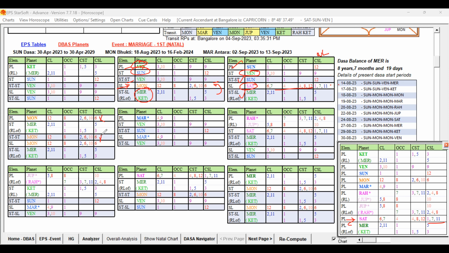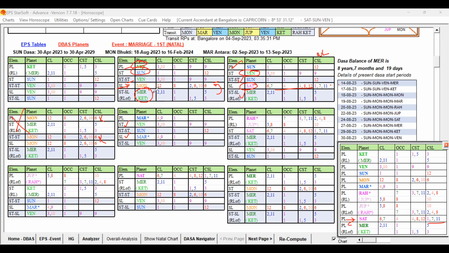Moon is here, so the Moon is not going to be favorable. Let us check the Mars planet, whether Mars is having such signification. Yeah, Mars is in the star of Venus, and again Mars is the sublord also. So Venus is present, good only, but the important key planet is what?